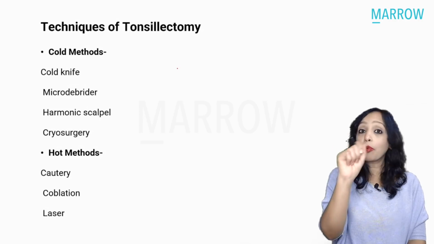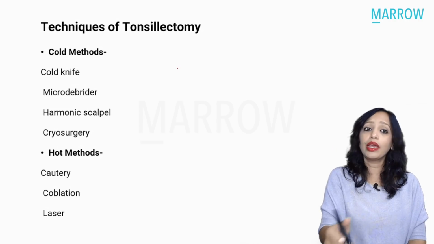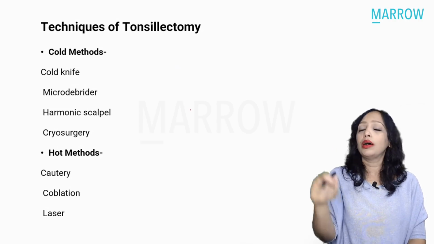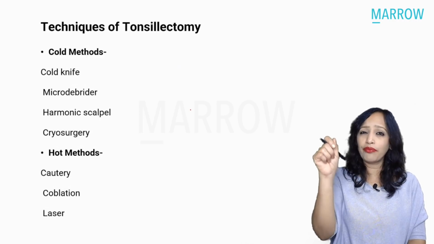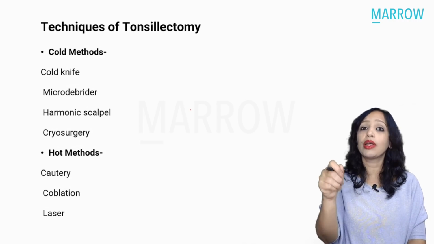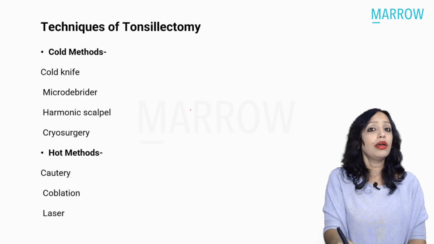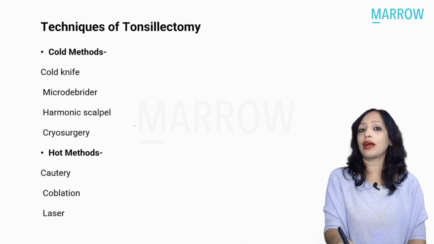Yes, it eats up all the tissues very quickly, or with the scalpel, which vibrates. It is ultrasonically vibrating with very high rate of vibration. That is also known as harmonic scalpel. All these are the cold methods.